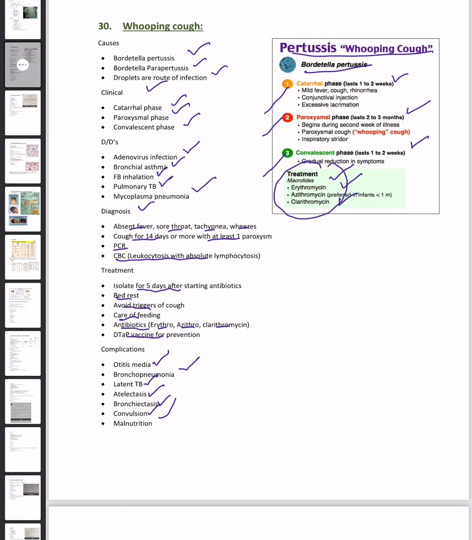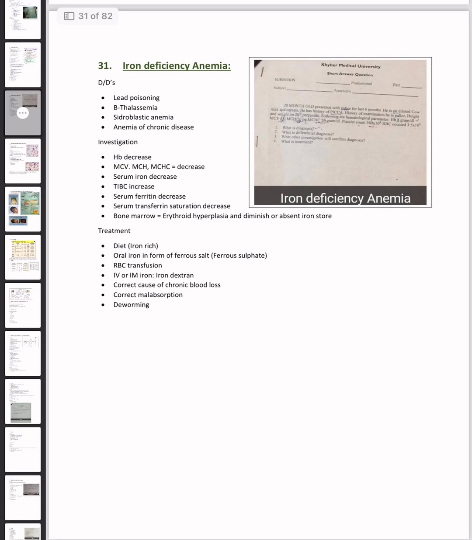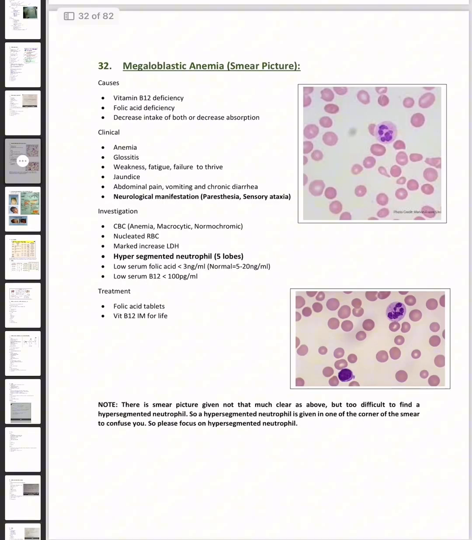Okay, so in our next video, we will discuss iron deficiency anemia and megaloblastic anemia and other bleeding disorders and all the other stations which are important for the TOACS of Peds.